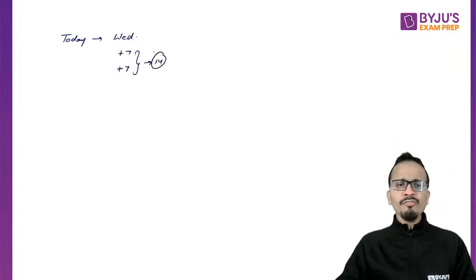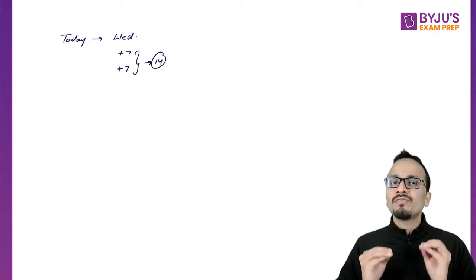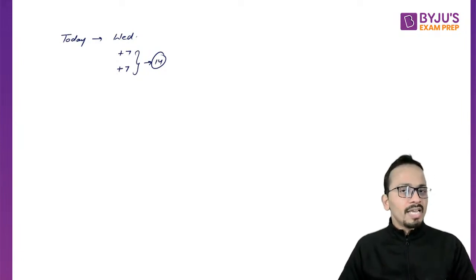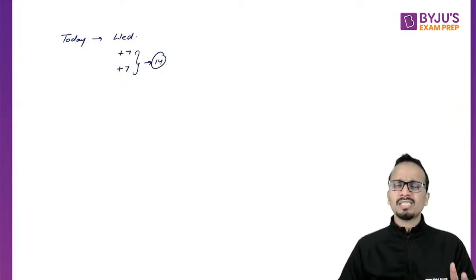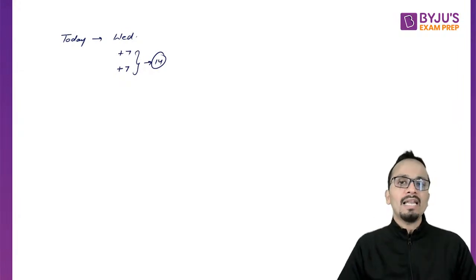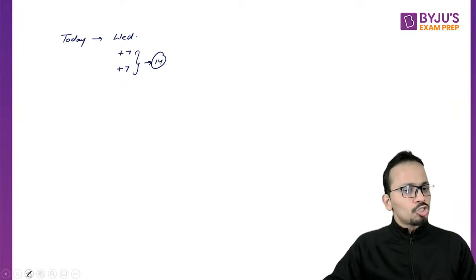So if you keep on adding a number of days which is a multiple of 7, then the day will keep on repeating. This is a very simple concept that can be used to solve each and every question in calendars, right?